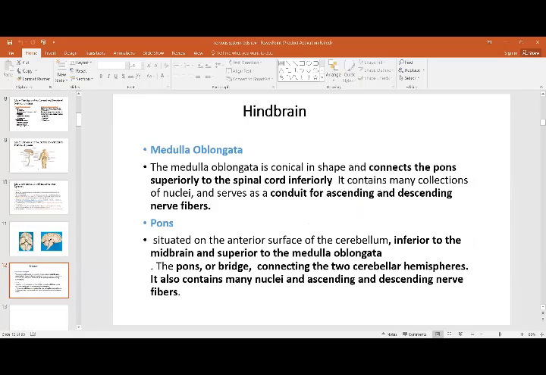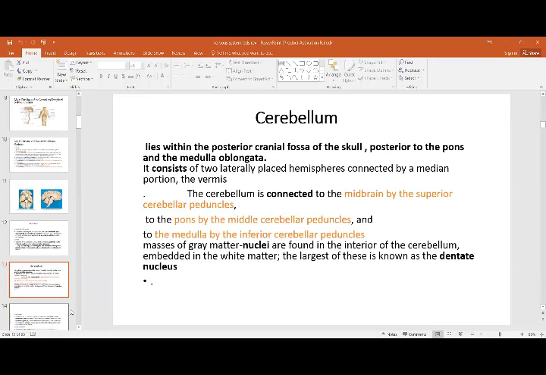Medulla is basically conical, connects pons superiorly to the spinal cord inferiorly. It is the passage for the ascending and descending fibers. Same is the case with the pons. It is inferior to the midbrain, superior to the medulla. It is connecting the two cerebral hemispheres, and it also contains the ascending and descending tracts.